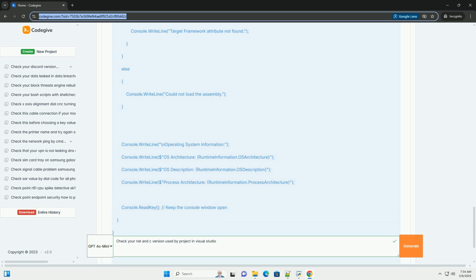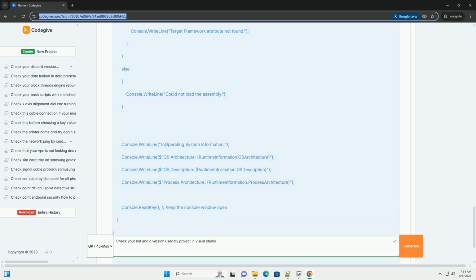4. Example code snippet, illustrative. This code snippet demonstrates how you might programmatically detect the .NET version at runtime, although you will mostly use the methods above to check the target framework before running the application. This is useful for conditional logic or displaying information to the user. Key improvements and explanations in this code.